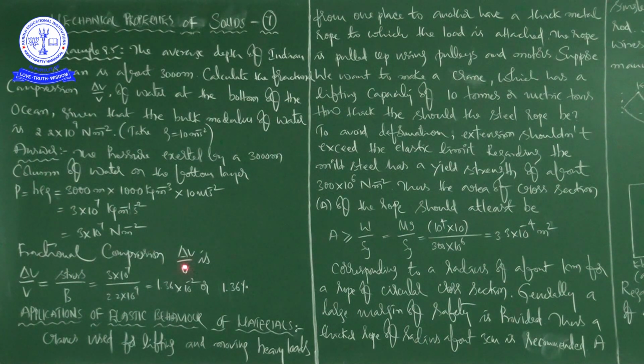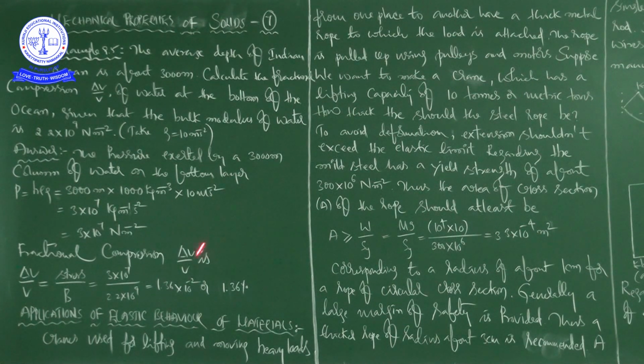Now fractional compression delta V by V is equal to stress by B, that is equal to 3 into 10 power 7 divided by 2.2 into 10 power 9, that is equal to 1.36 into 10 to the power of minus 2, or 1.36%.